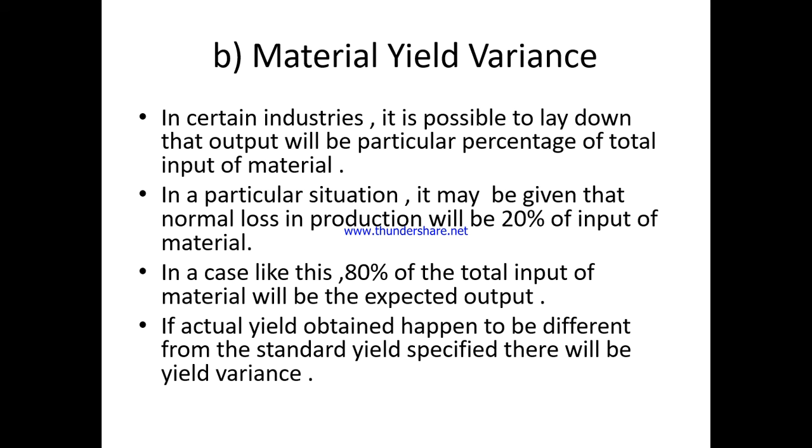Material yield variance. In certain industries, it is possible to lay down that output will be a particular percentage of total input of material. In a particular situation, it may be given that normal loss in production will be 20% of input of material. In a case like this, 80% of total input of material will be the expected output. If actual yield obtained happens to be different from the standard yield specified, there will be a yield variance.